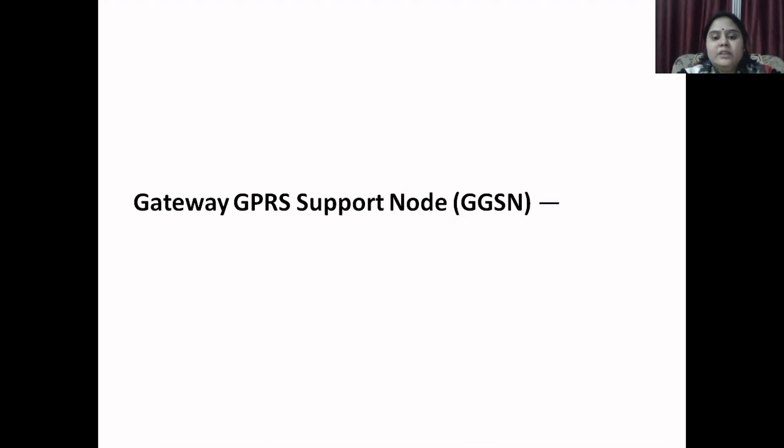In GPRS, per user data rates of 171.2 kbps can be achieved. The radio interface resources are shared dynamically between data and speech services according to the operator's preference and base station loads.